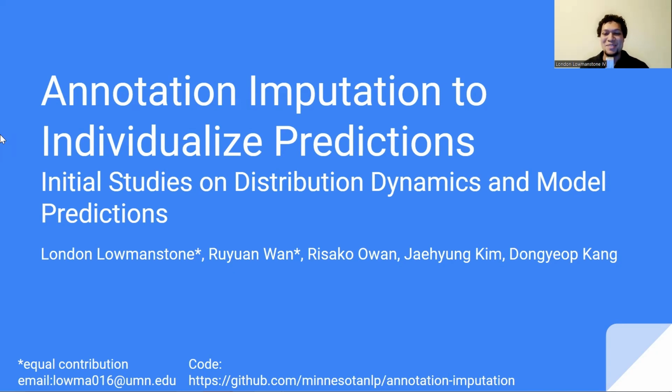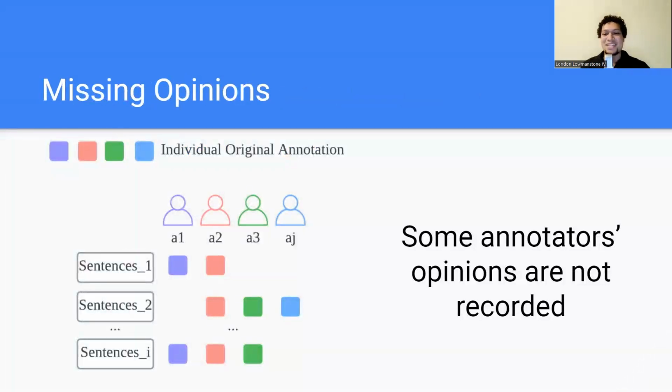My name is Lowmanstone. I'm from the University of Minnesota, and I'm pleased to present to you our work, Annotation Imputation to Individualize Predictions. This was done in collaboration with Ruyuan, Risako Owan, Jaehyung Kim, and Dongyeop Kang. Our work focuses on missing opinions.